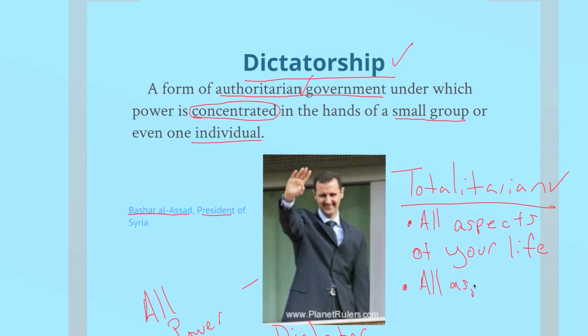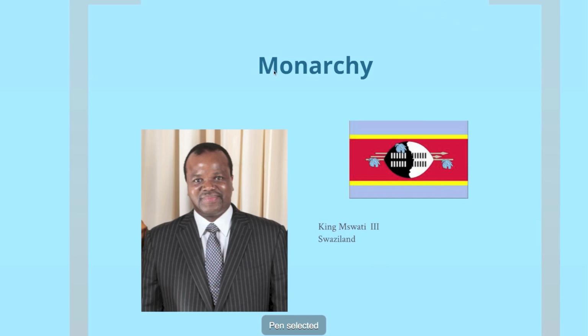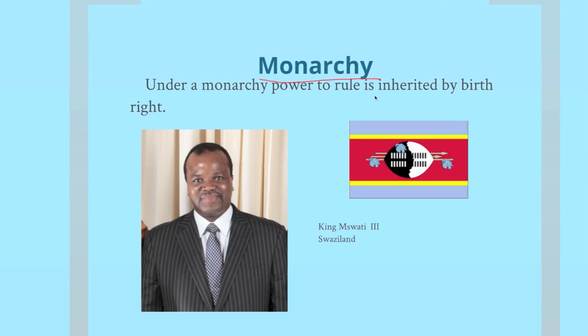So the economy, the politics, and the lives of its citizens. So that's what a dictatorship is. The next type of government I'd like to talk about is called a monarchy. And under a monarchy, power to rule is inherited by birthright. So you're not elected. It's a birthright.